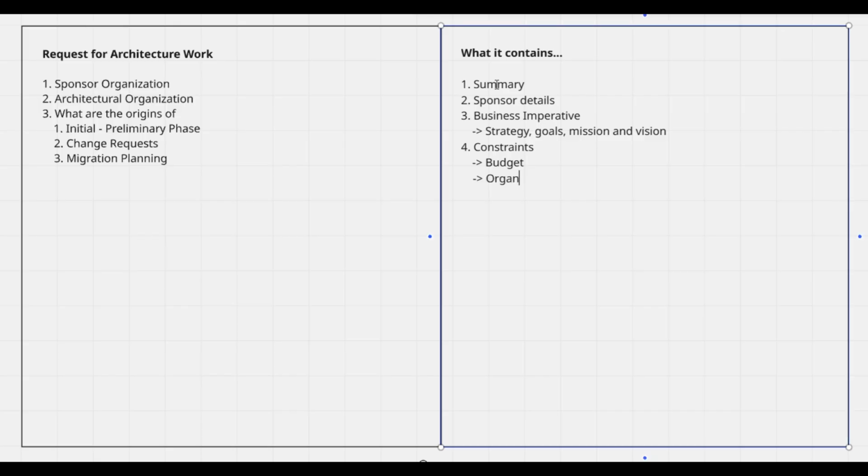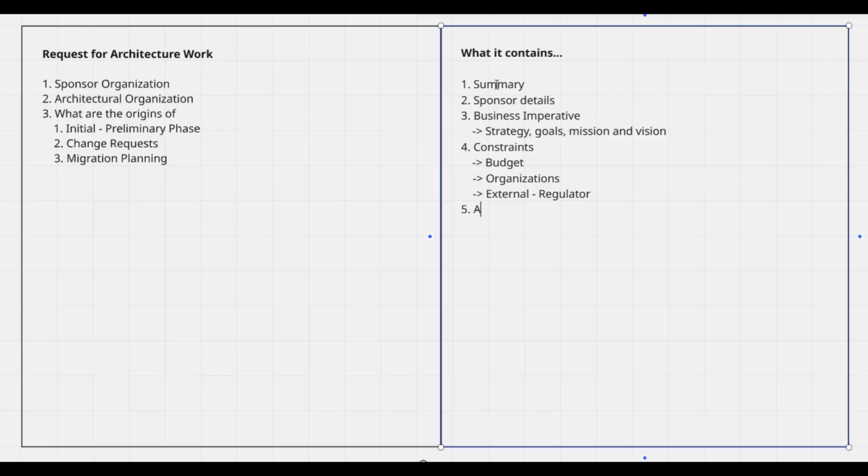And if there are any organizational constraints, in any organization you take, there can be multiple BUs, business units. How they operate will be different. So if there are any differences in their business units, and any operational differences, those can be mentioned in the organizational constraints. And then any external constraints like regulatory ones or their customers who they are dealing with. If there are any such constraints, those can be mentioned as external constraints as well.